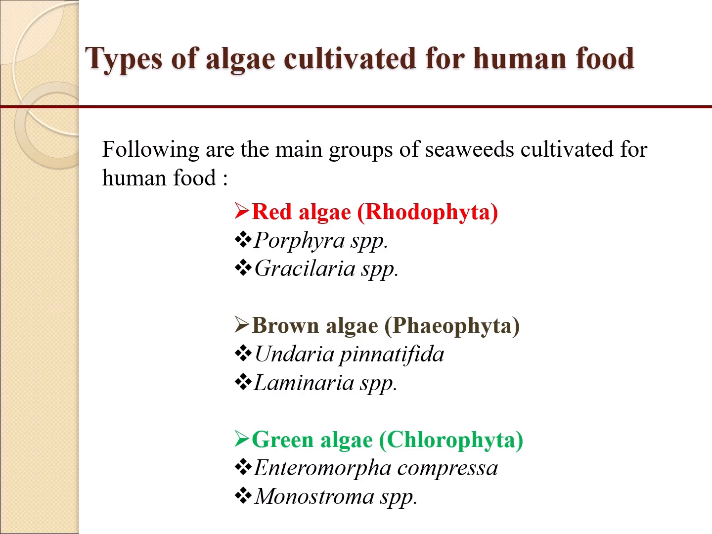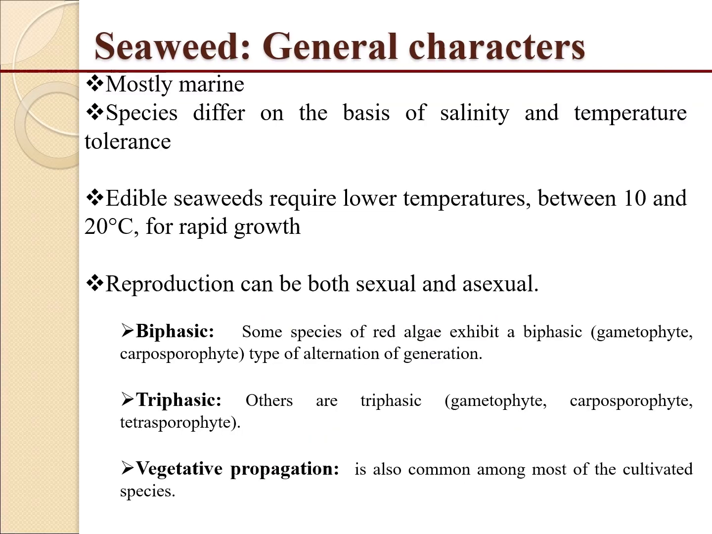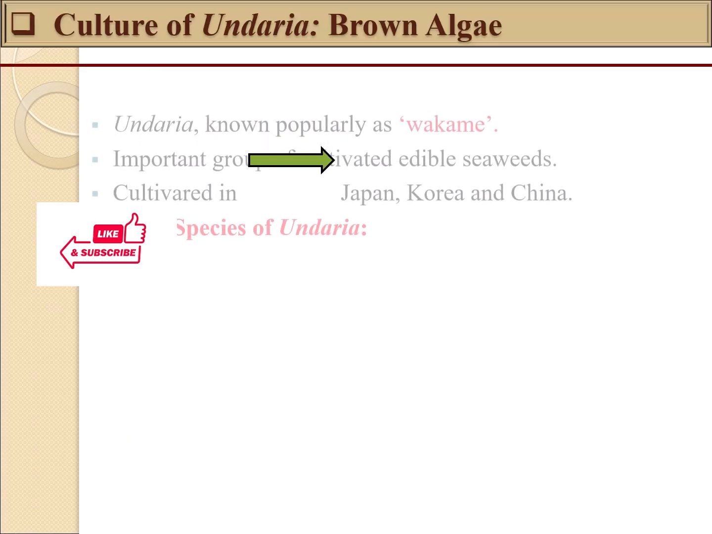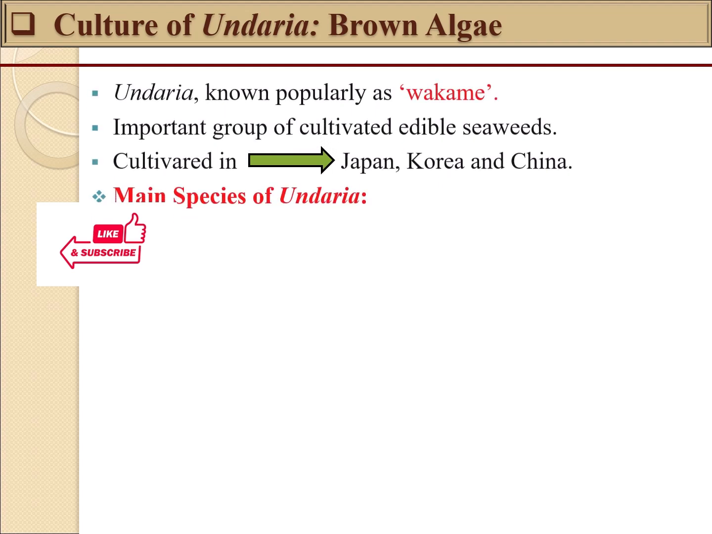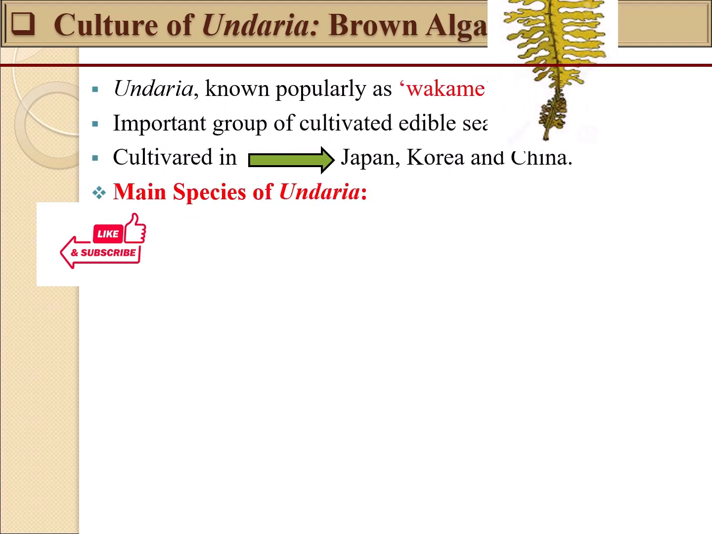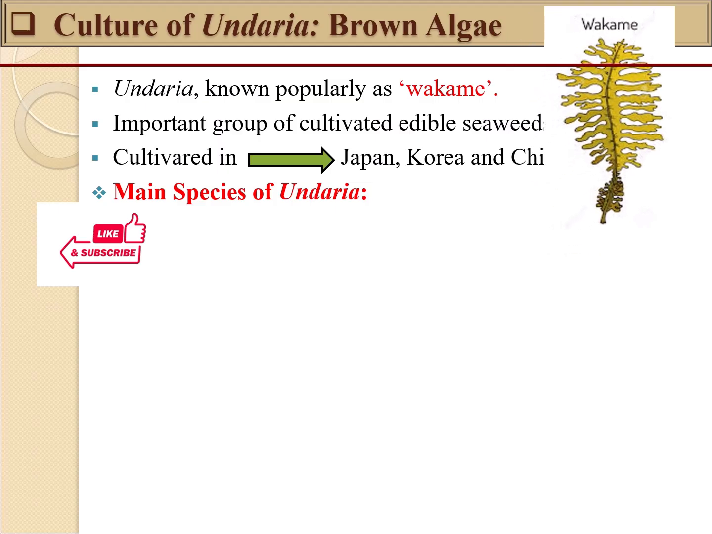Seaweeds are mostly marine. Species differ on the basis of salinity and temperature tolerance. Edible seaweeds require lower temperatures, between 10 and 20 degrees Celsius, for rapid growth. Reproduction may be sexual or asexual. Some species of red algae exhibit a biphasic, gametophyte, carposporophyte type of alternation of generation, while others show triphasic, gametophyte, carposporophyte, tetrasporophyte. Another common method among most of the cultivated species is vegetative propagation.